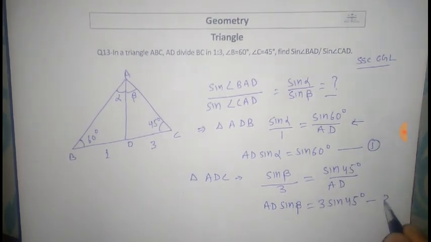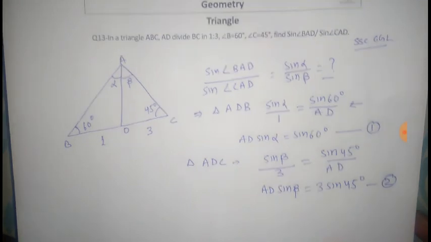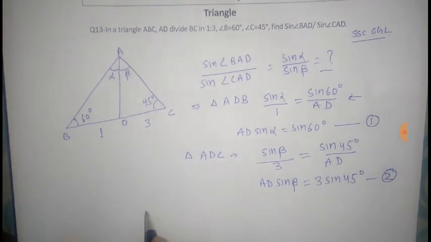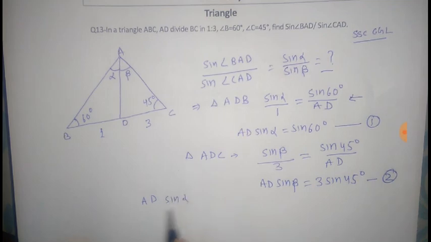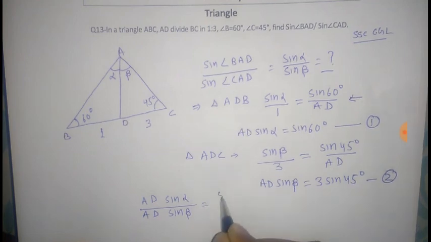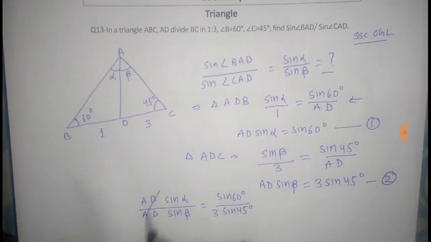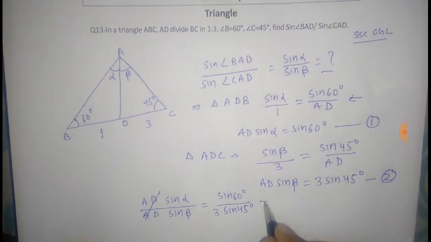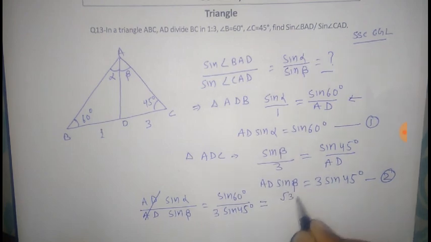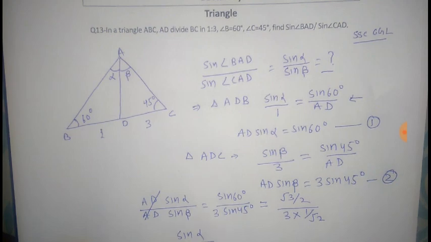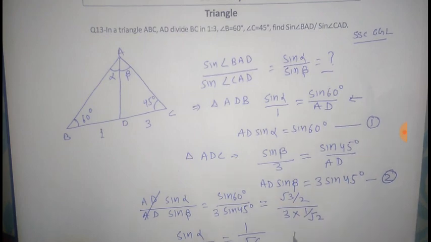This is equation 1. This is second. Divide both equations. AD sine alpha by AD sine beta is equal to sine 60 by 3 sine 45. And sine 60 is root 3 by 2, and 3 sine 45 is 3 by root 2. If we solve this, then this will become equal to 1 by root 6, and this is our answer.